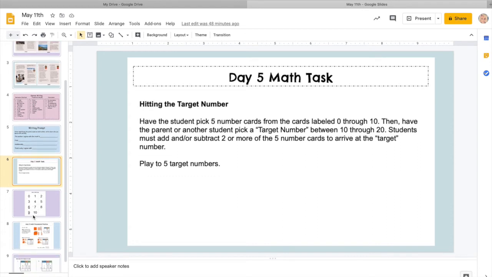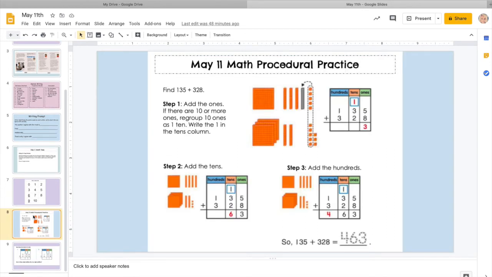All right, and then we have a little bit of procedural math practice today where we're going over 3-digit addition with regrouping. And remember, when we regroup, it's when we add a certain column that adds up to 10 or more. Remember what we used to say in class: 10 or more, move next door. That means we're regrouping.